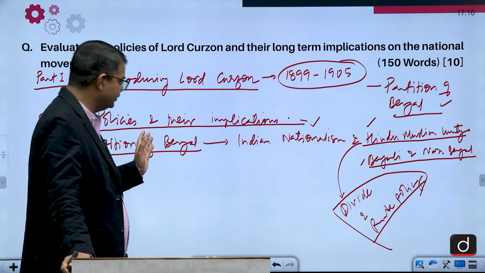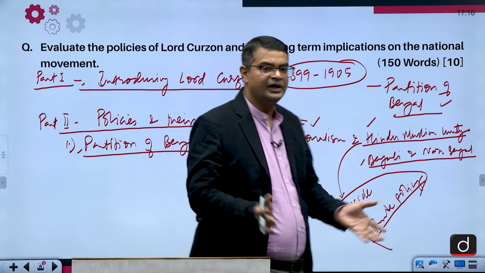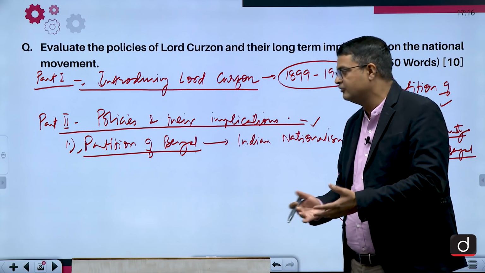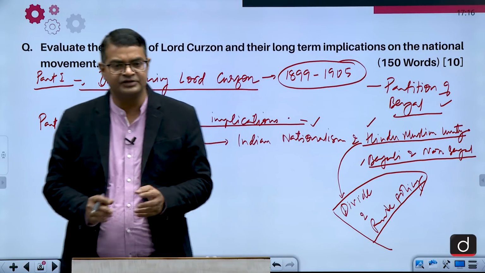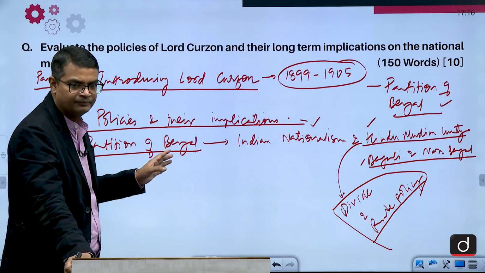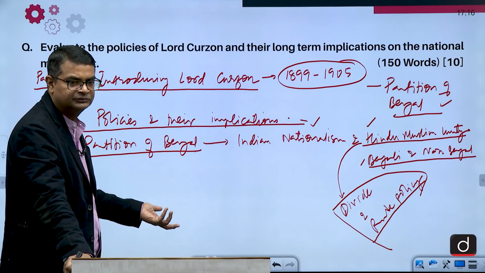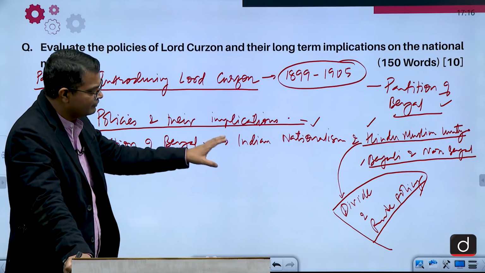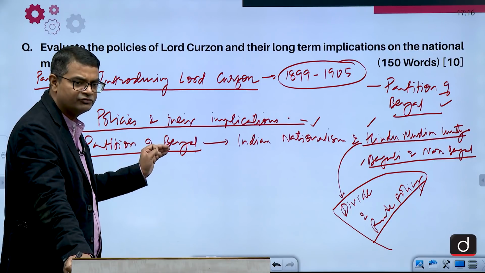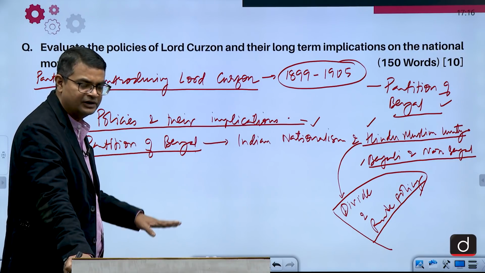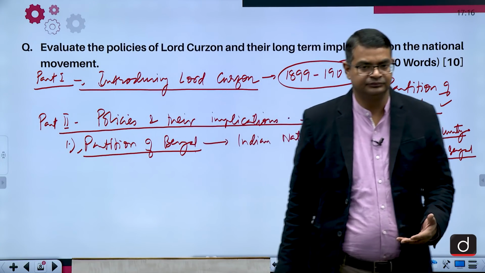But officially it was stated that we are doing it because Bengal is a very big area and it is very difficult to administer. That is why, for administrative convenience, we are going to divide Bengal. But actually the main reason was Indian nationalism. So the objective was to curb Indian nationalism, the nationalistic sentiments, but it backfired.